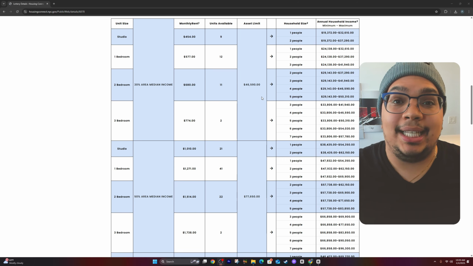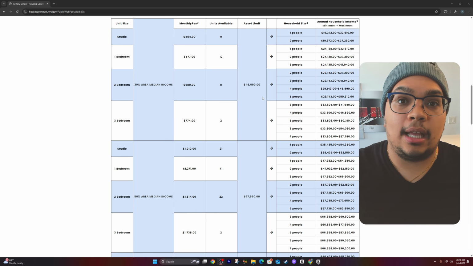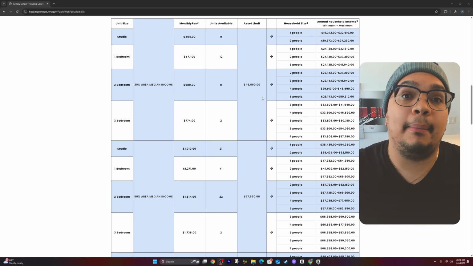And when we talk about your assets, we're talking about every single asset that you own, from checking accounts, savings accounts, investments, brokerages, even life insurance if you have whole life. And the reason processors need these is because in a lot of housing lotteries, there's actually a limit to the amount of assets that you can have. So if the total amount of assets exceeds this number, that's an automatic rejection.